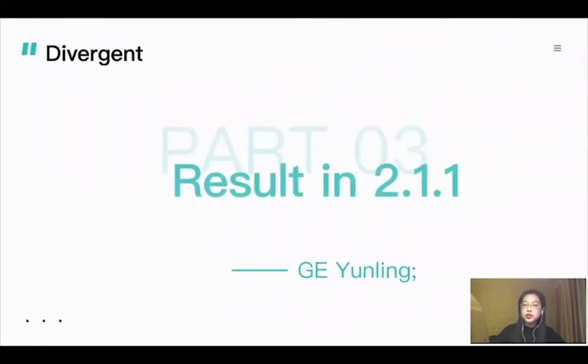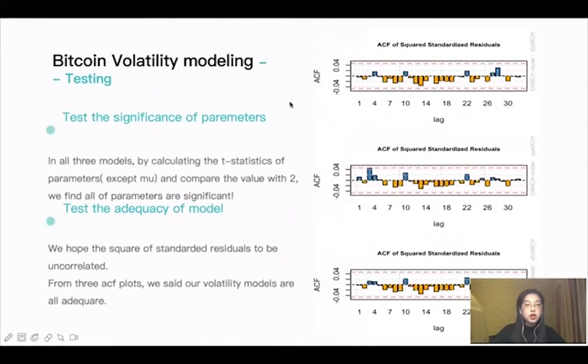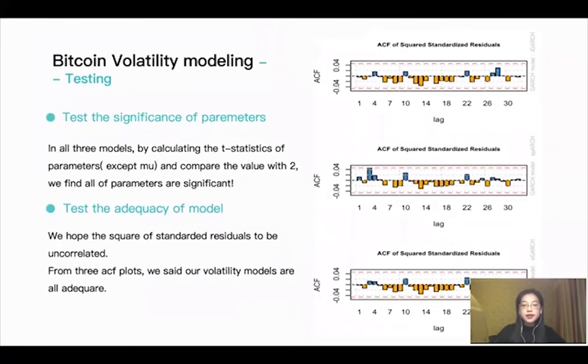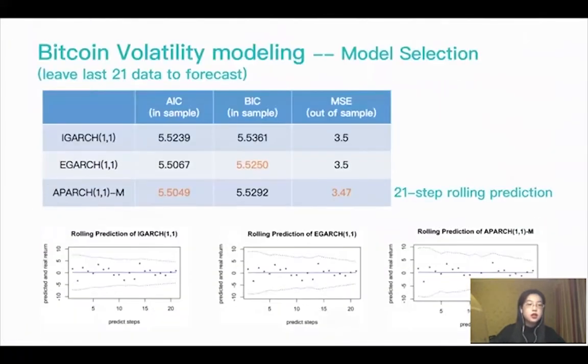Next, we turn to test our models. Ignoring the intercept, all parameters are significant, and all models are shown to be adequate by the ACF plots of squared residuals. Before fitting the models, we left out 21 data points, and here we can use AIC, BIC criteria and the MSE of these 21-step forecasts to select our models. And here we recommend the APARCH-M model.